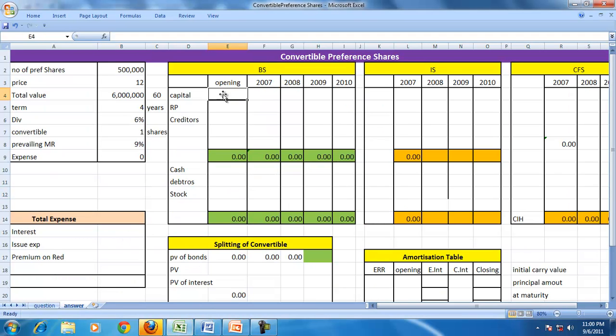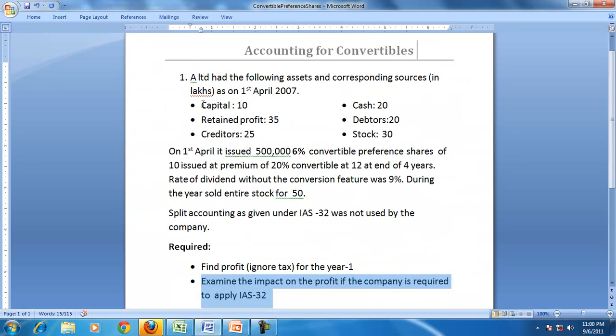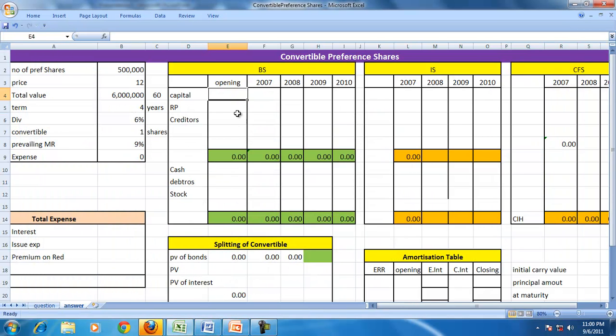So let us first put the opening balance sheet. The opening balance sheet information is given here. Capital 10. The retained profit is 35. The creditors 25.